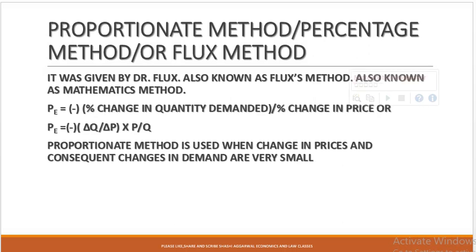Proportionate method, percentage method or flux method, which is given by Dr. Flux. It is also known as the mathematical method. Here we measure the minus percentage change in the quantity demanded divided by the percentage change in price, or we could write minus sign, delta Q, the change in quantity, divided by the change in price, multiplied by the price divided by quantity. The proportionate method is used when changes in prices and consequent changes in demand are very, very small.